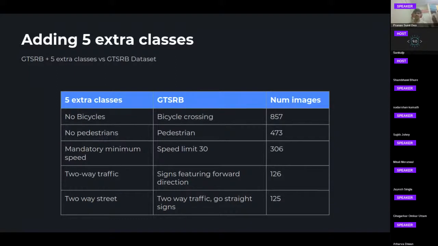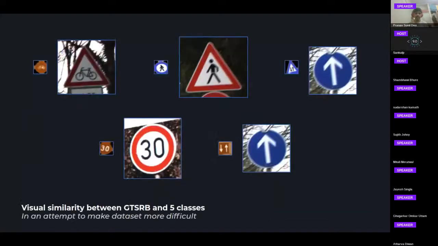So similarity comes on two fronts. First one being the visual similarity and second is the semantic similarity. So visually, these 5 classes, as they can be seen here, the left ones being from the newly added 5 classes, and the right ones, that is the bigger ones, being from the GTSRB dataset. As we can see, they are visually very similar, and our model can easily confuse between them.